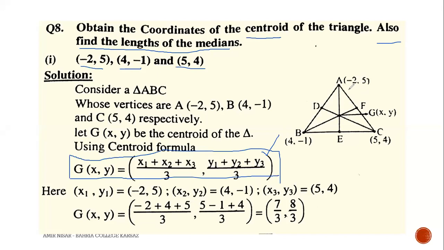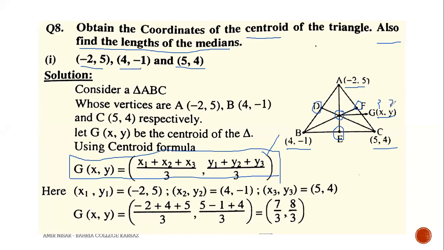Look at the diagram. We have taken -2, 5 as the coordinates of point A, 4, -1 as the coordinates of point B, and 5, 4 as the coordinates of point C. And we have drawn three medians here. The first median is AE, A to E. BF is our second median. CD is our third median. As we discussed, the meeting point of the medians is called the centroid, and we have denoted that point by G, and we suppose x and y are the coordinates of that centroid.